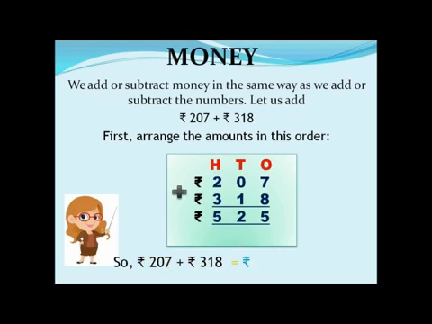You can see addition, you all know, so you can add it simply. That is 7 plus 8 is 15. We cannot write 15 under ones, so the 10 will go to tens, and that is 1 plus 1 is 2, and 3 plus 2 is 5, that is 500. So in this way we have added the numbers.